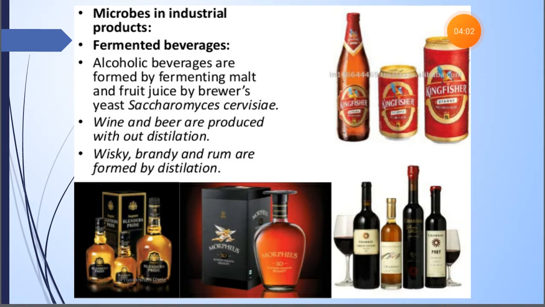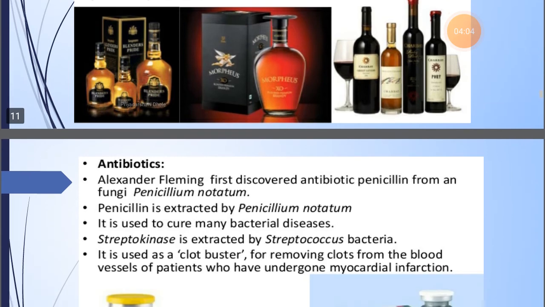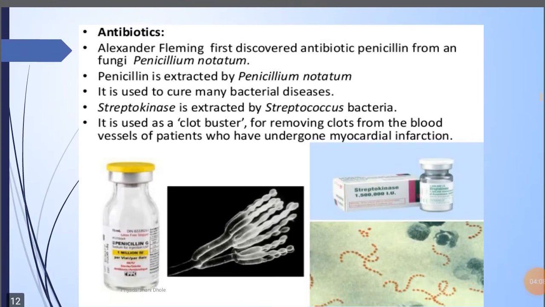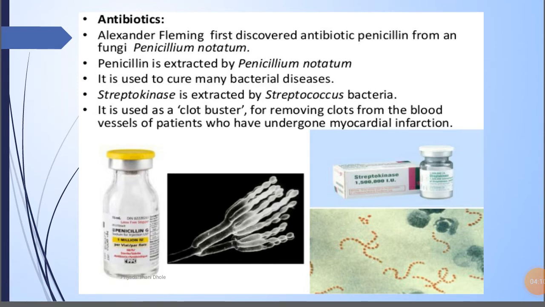Now, next one is antibiotics. So these microbes we can also use as antibiotics. Now Alexander Fleming first discovered the antibiotic penicillin from the fungus Penicillium notatum, and this penicillin is extracted from Penicillium notatum, and it is used to cure many bacterial diseases.